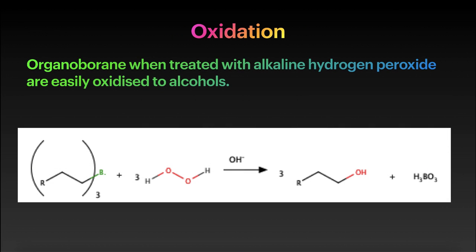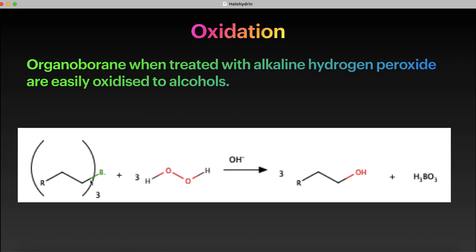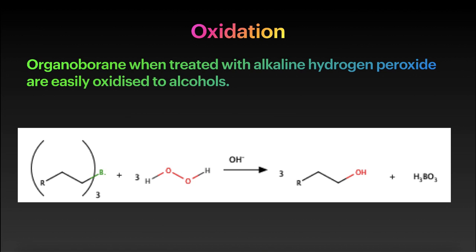Let us see the oxidation of the hydroboration product. The organoborane, R3B, when treated with alkaline hydrogen peroxide, is oxidized to the corresponding alcohol. R3B, on treatment with three molecules of hydrogen peroxide in NaOH, gives three molecules of the alcohol. This is the oxidation product.